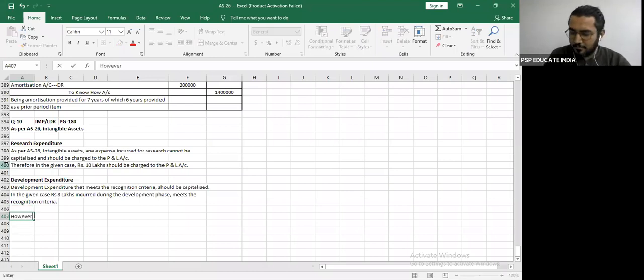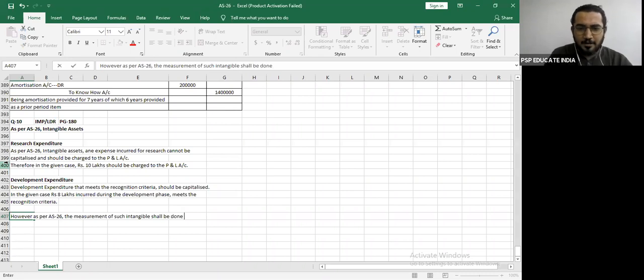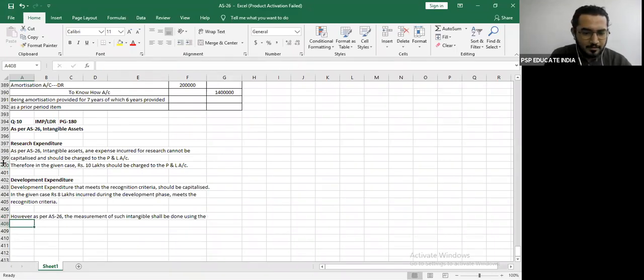However, as per AS 26, the measurement of such intangible shall be done using the discounting of estimated future cash flows.